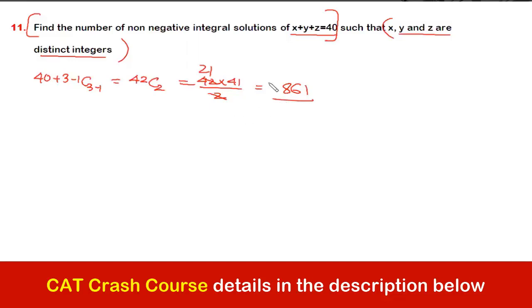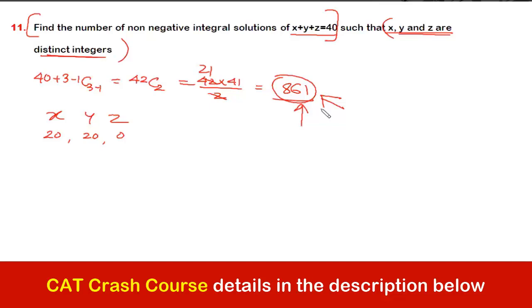But obviously this is not the answer, because in this number of solution it is not necessary that all the three are distinct. For example, the selection the distribution 20 20 0 is also included in this. Yes, no?